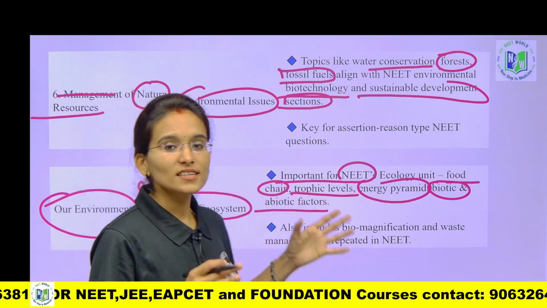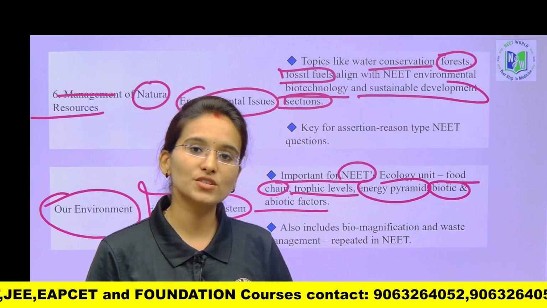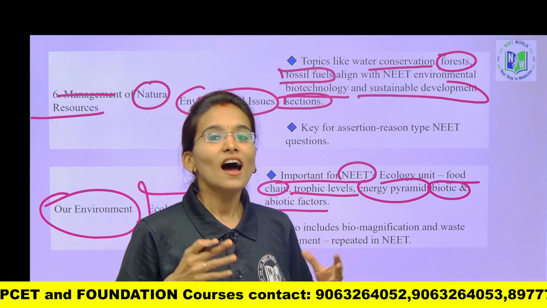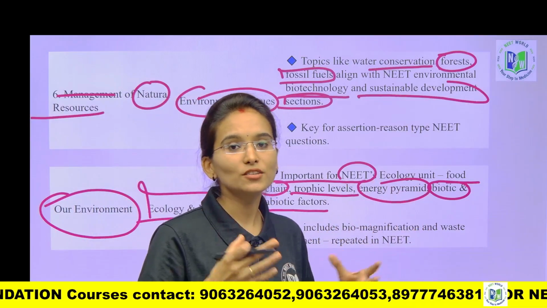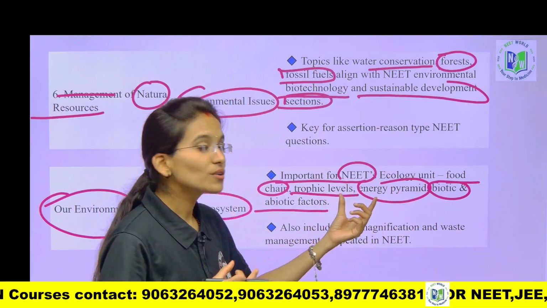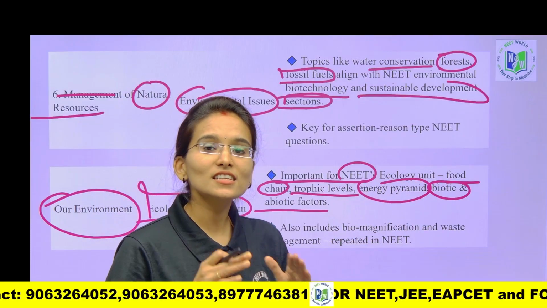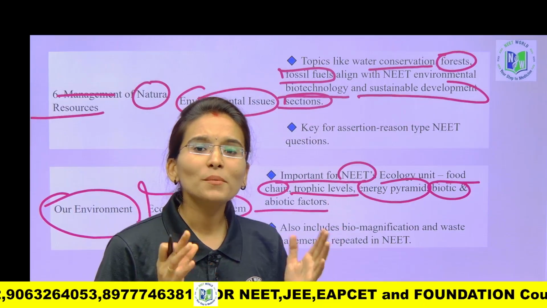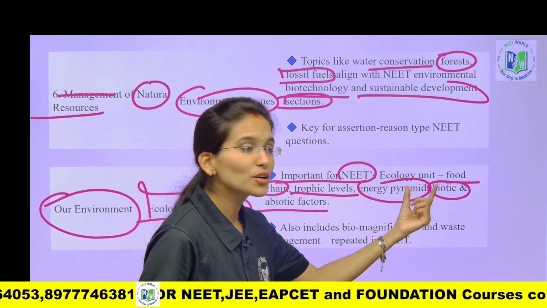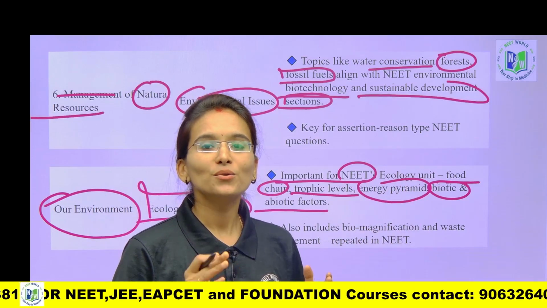But now in the 10th standard you will get the basic idea on what is the food chain, what are the food webs, and how the energy is going to flow from one trophic level to another trophic level, as well as you are going to learn about the energy pyramids, biotic and abiotic components. These are all basics you are going to learn in 10th standard, but the same basics are included in the chapter of ecology, which you are going to study in the 12th standard.